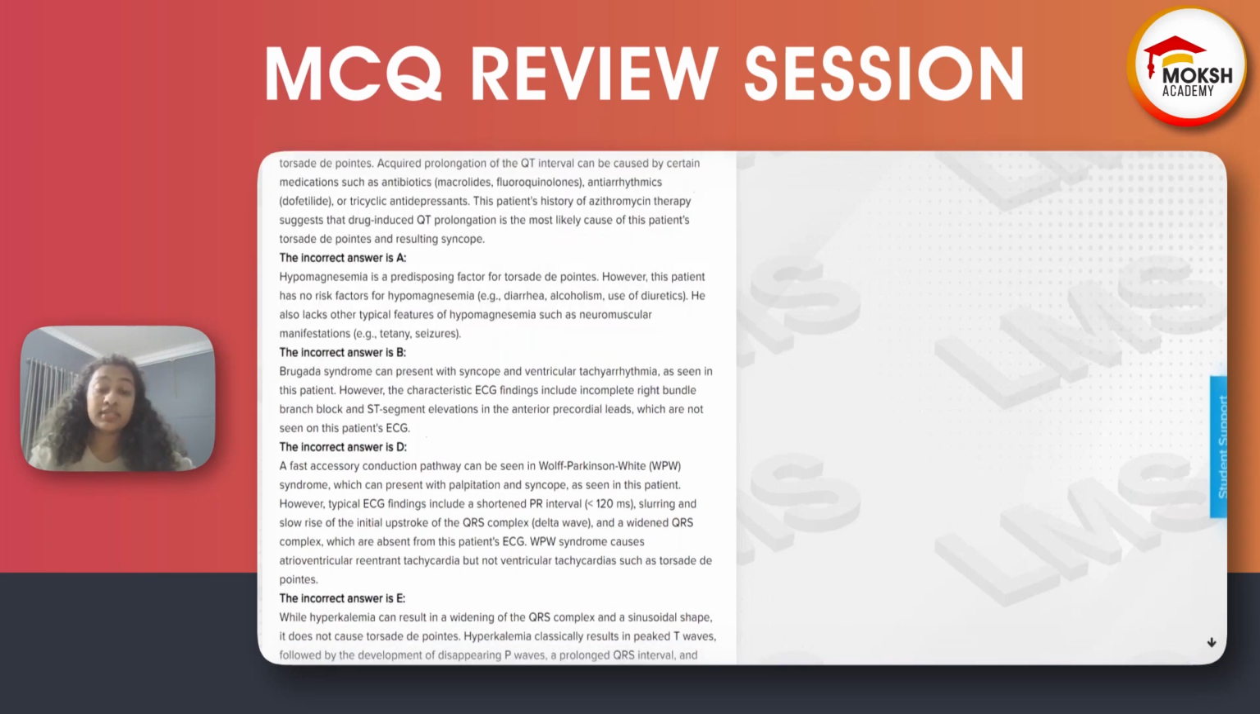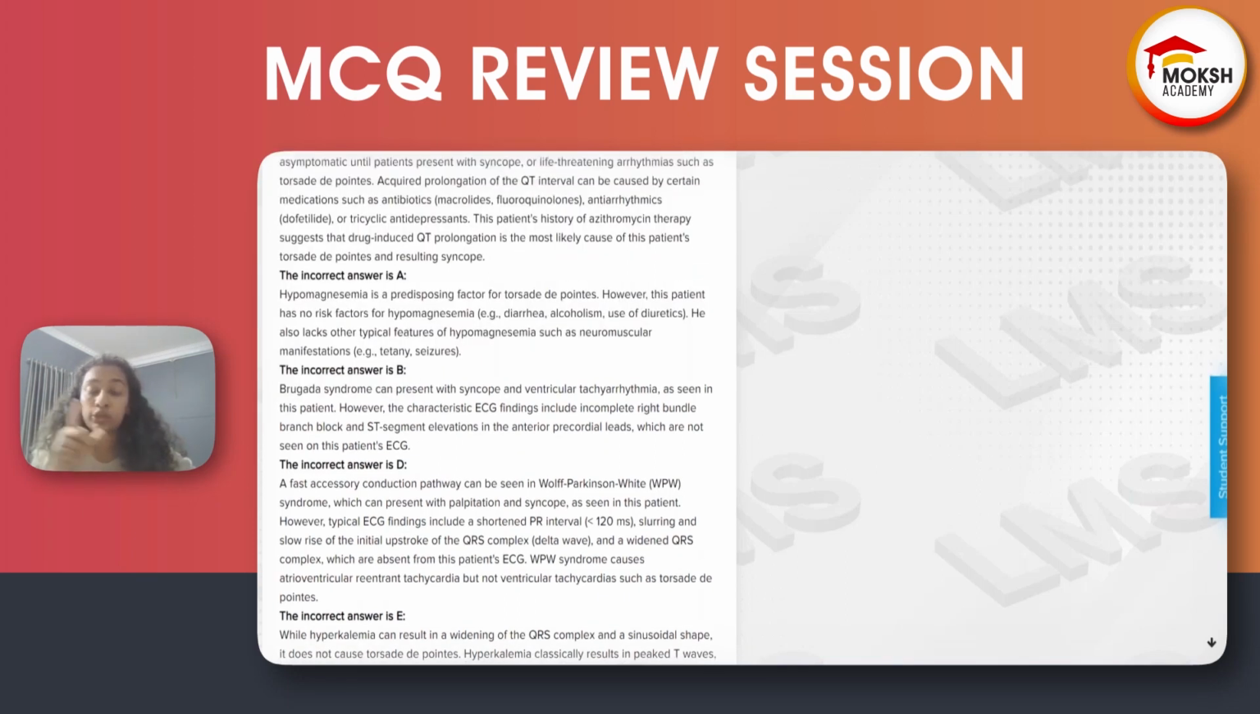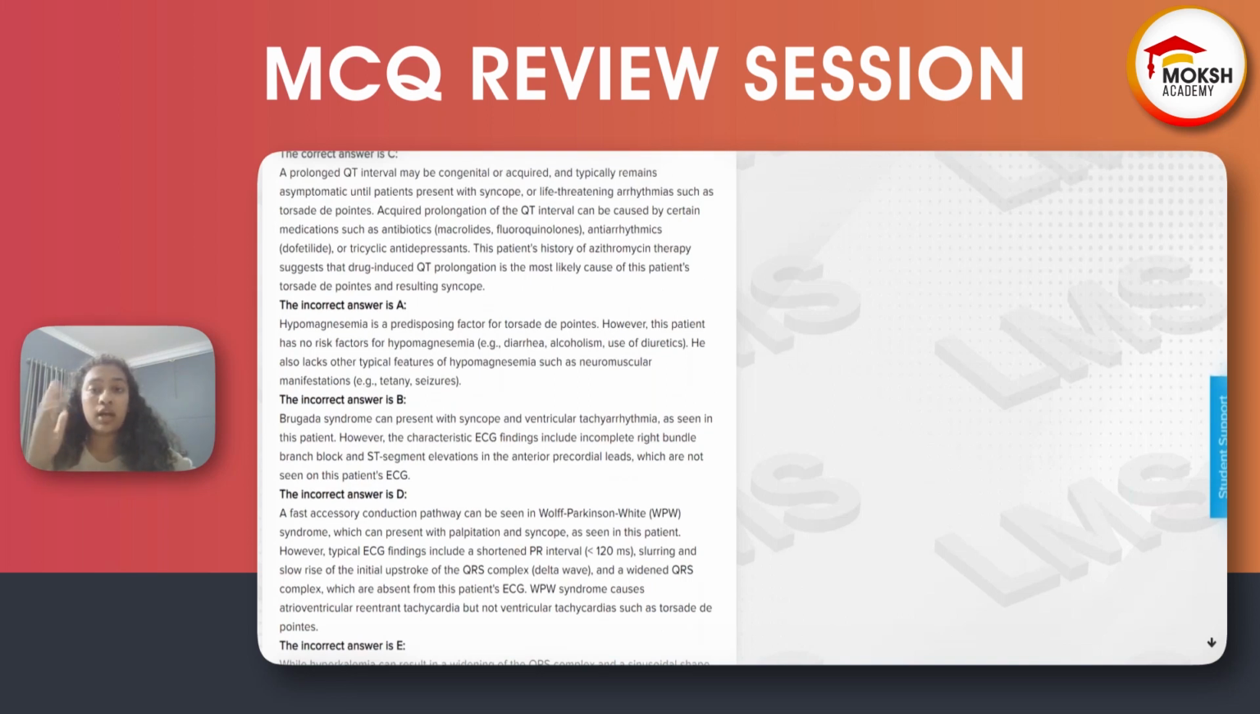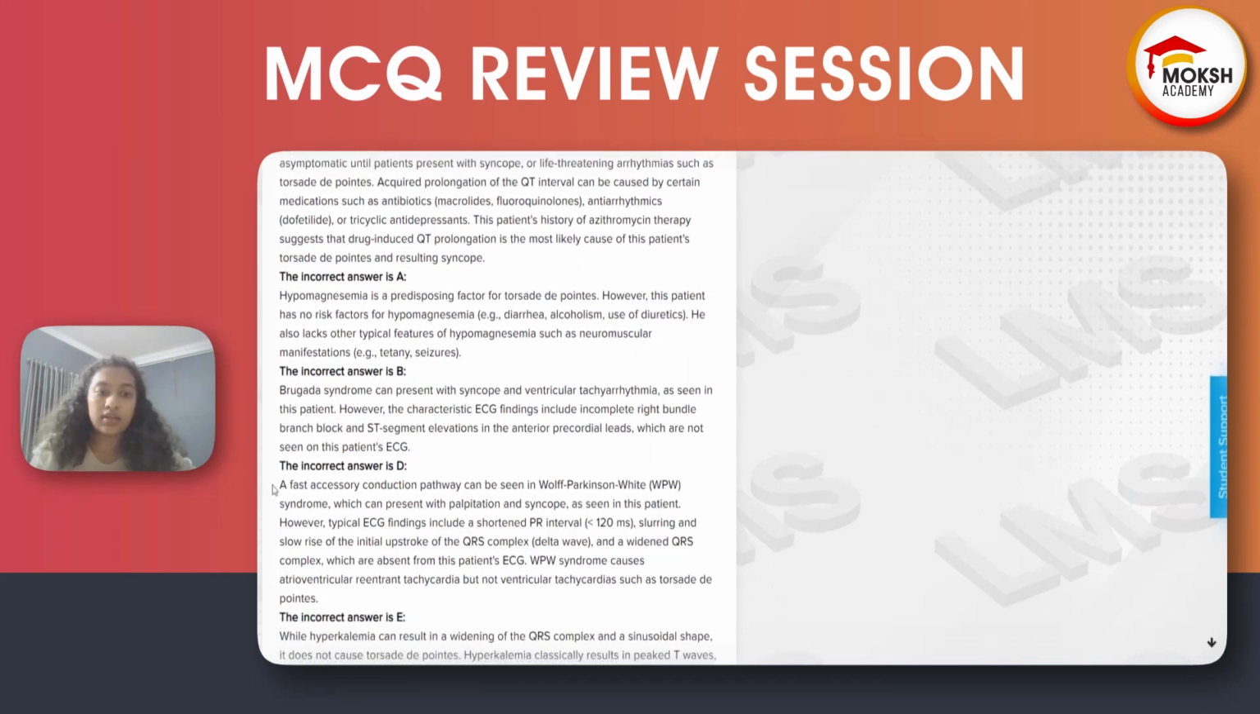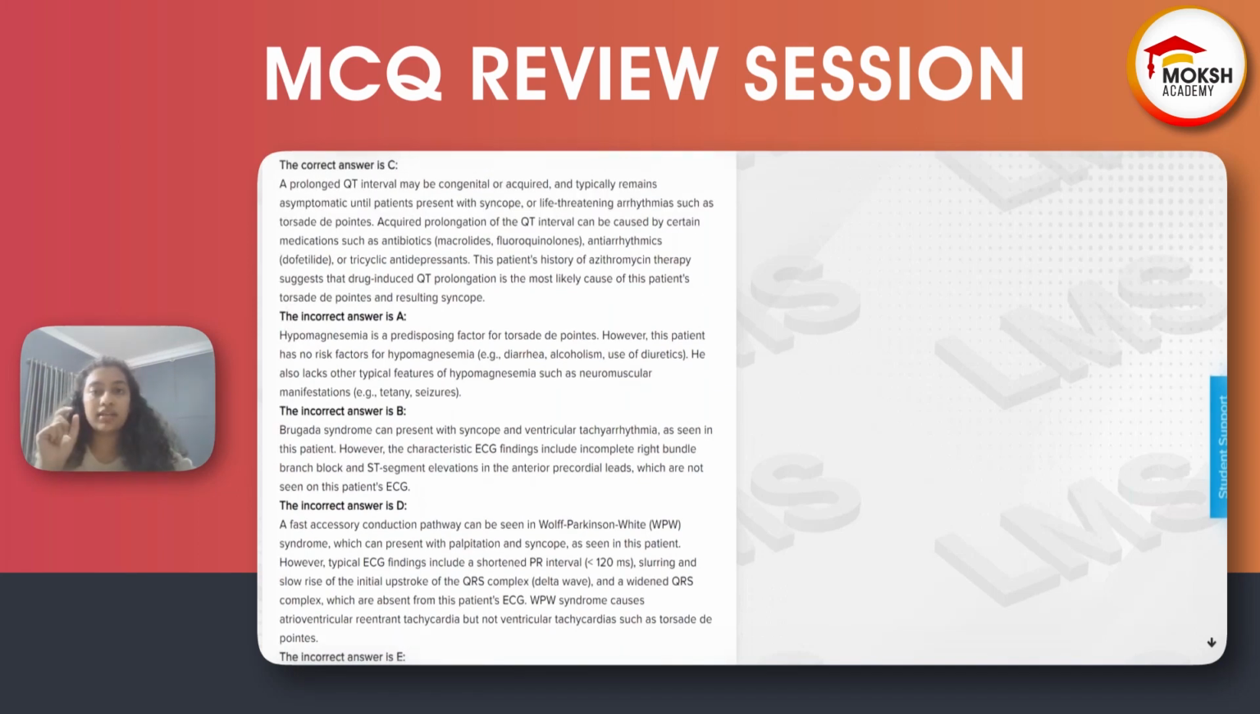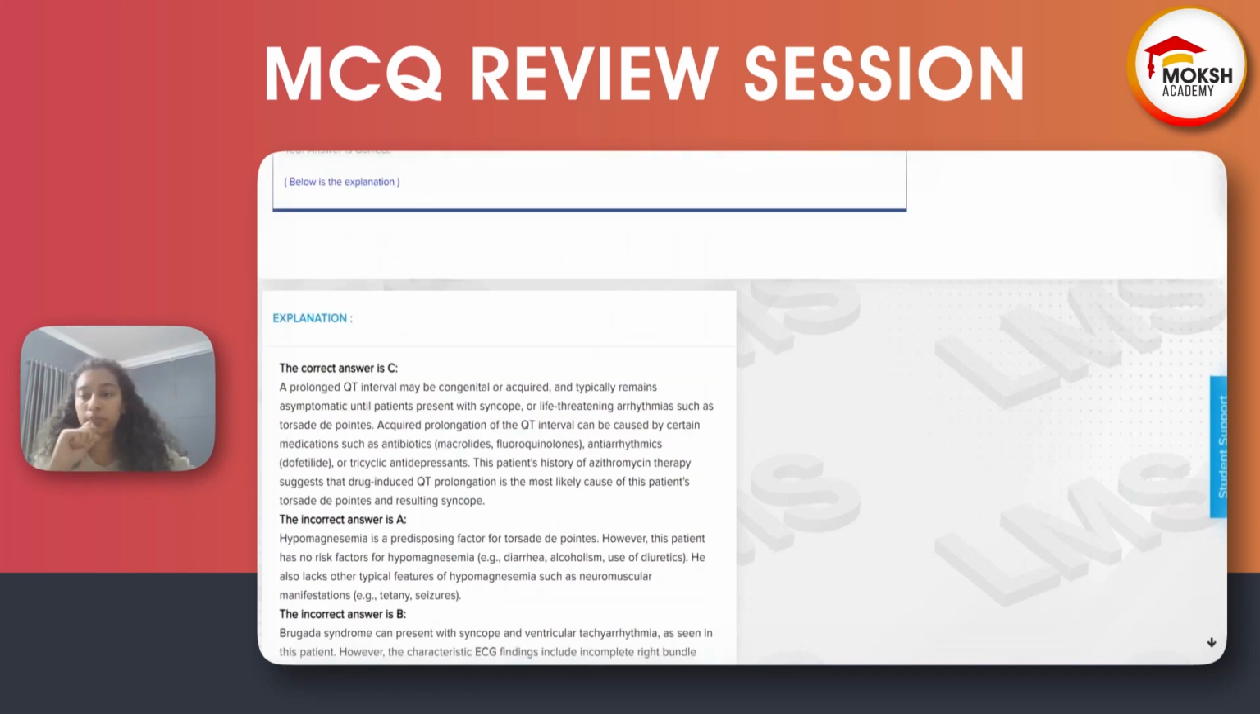Brugada syndrome is an inherited disorder. I told you before, it causes ST elevation in V1, V2. Our patient doesn't have that, right? And fast accessory conduction pathway is with WPW syndrome. Can anyone, I will close this, can anyone tell me what is the ECG finding in WPW syndrome? Important ECG finding in WPW syndrome. It is an accessory pathway, right? Which bypasses the slow-firing AV node, right? It quickly sends signals to the ventricle, bypassing the AV node.